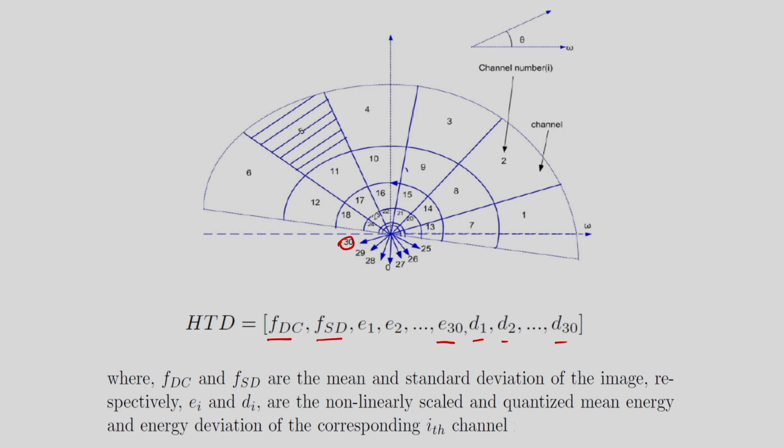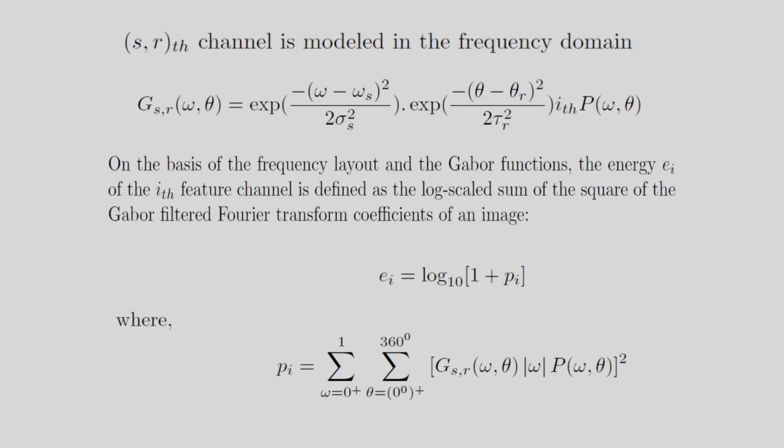Here Ei and Di are the non-linearly scaled and quantized mean energy and energy deviation of the corresponding ith channel. So Ei corresponds to the mean energy and Di corresponds to the energy deviation of a particular channel.